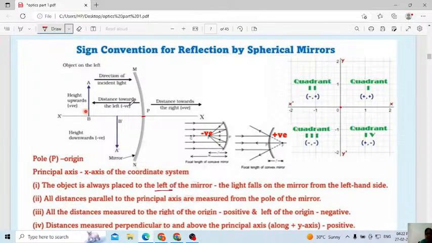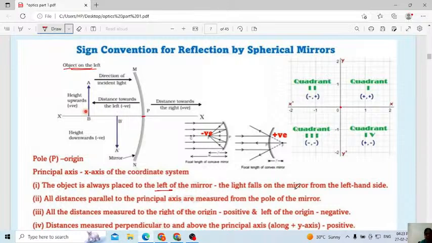Where will we place the object? Always left of the mirror. This is the mirror. On the left side of the mirror we will place the object. You can always remember, not only in the spherical mirror but in the plane mirror also, the object is placed at the left side of the mirror. Object is always placed to the left of the mirror.